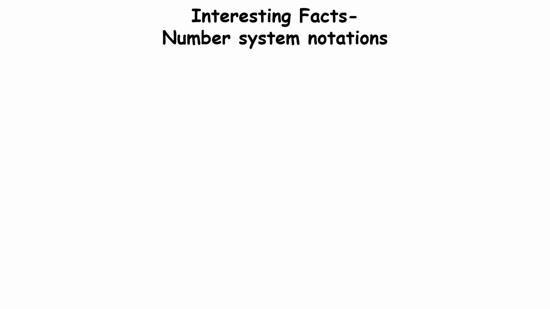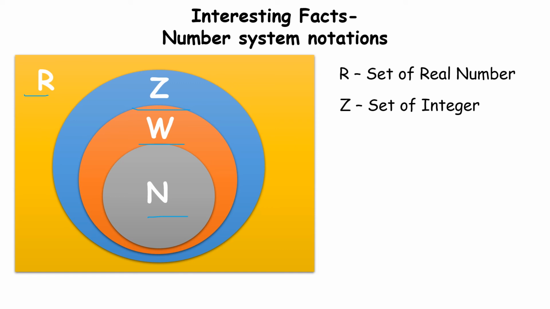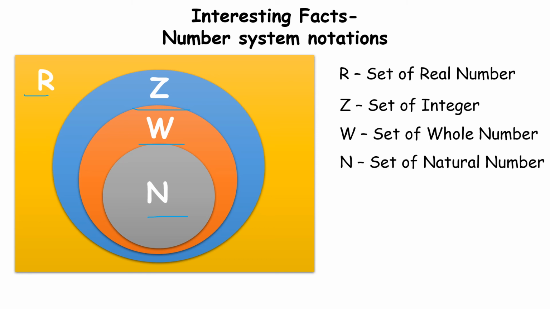Now let's learn some interesting facts. Facts about number system notations. What do all these letters mean? R, Z, W, N. So R is the set of real numbers. Sets we also learn in some next videos. Z is the set of integers. W is the set of whole numbers. And N is the set of natural numbers.